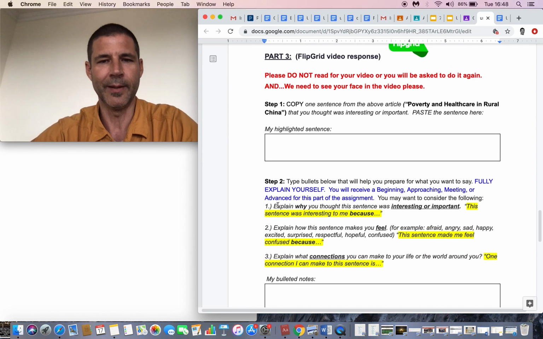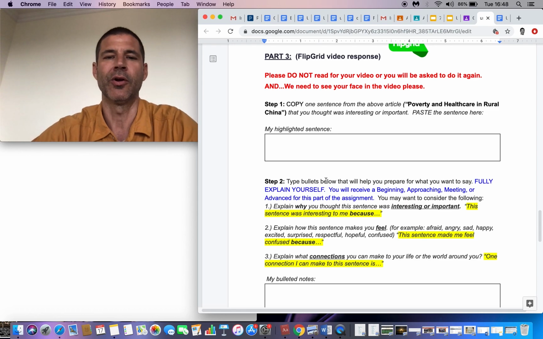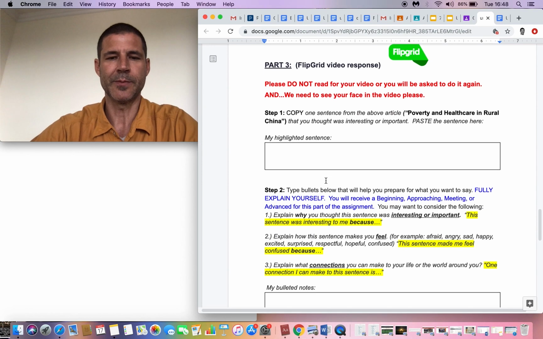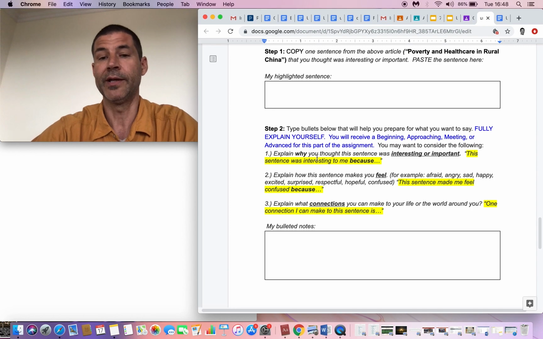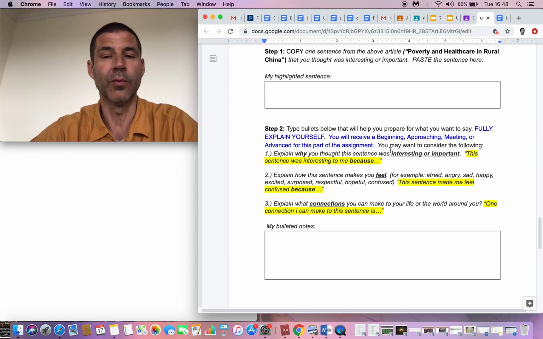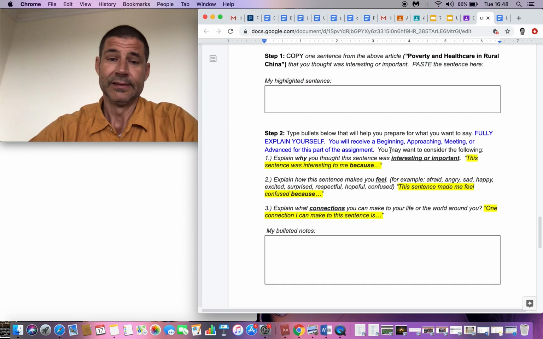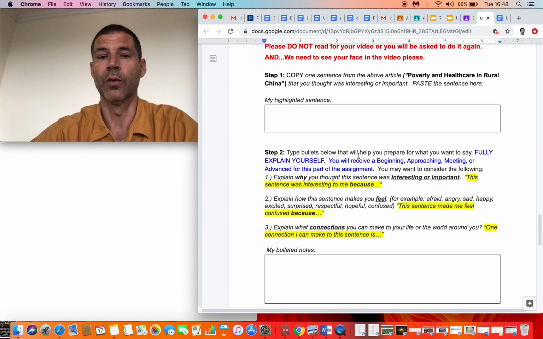Then the third step is for you to create a Flipgrid video response. Now before you open Flipgrid, we want you to think about what it is you're responding to. What affected you in that article up above? And we've responded many times before with the same questions. So number 1, explain why you thought this sentence was interesting or important, because you're going to copy 1 sentence from up above. Maybe you don't want that question and you want to do number 2, explain how this sentence makes you feel. Or number 3, explain what connections you can make to your life and the world around you.